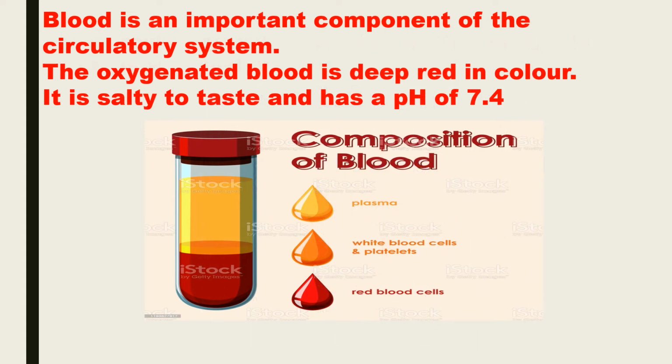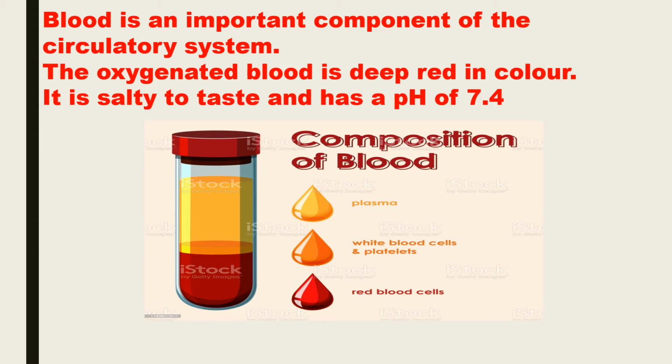Blood is an important component of the circulatory system. It is a thick fluid which is deep red or bright red in color. It is called as a fluid connective tissue. An average adult human being contains about 5 to 6 liters of blood in his body. You all must have tasted blood at some time or the other, and you must have experienced that the blood is salty to taste. Blood is slightly alkaline with a pH of about 7.3 to 7.45.